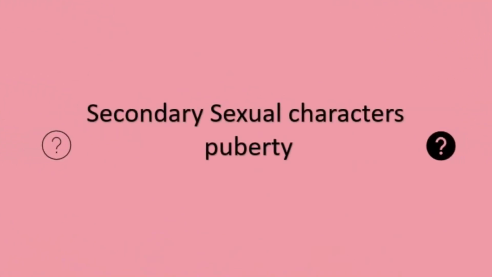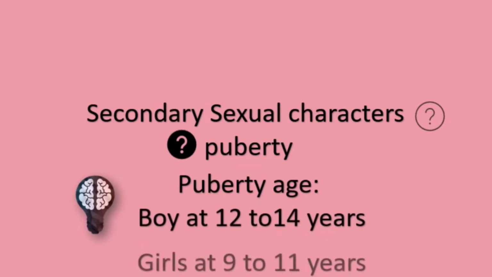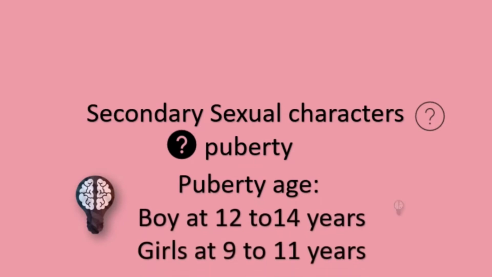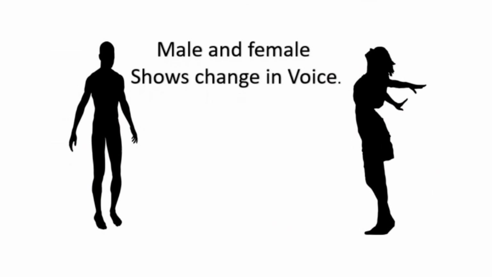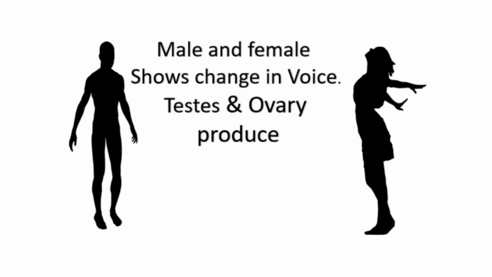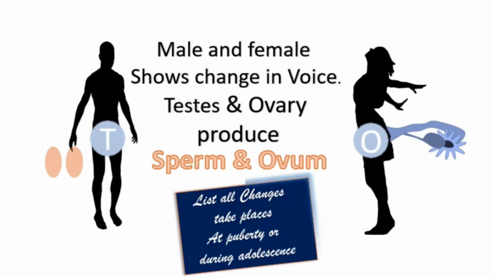A boy attains puberty at the age of 12 to 14 years and girls at 9 to 11 years. For example, males and females show changes, and the testes and ovary producing sperm and ovum are symbols of puberty. So it's your turn to list all the changes that take place at puberty or adolescence.